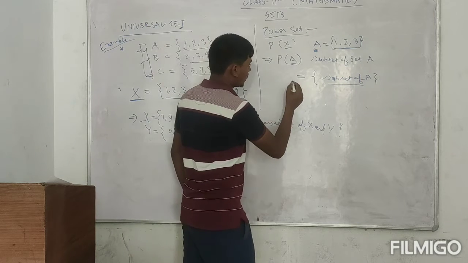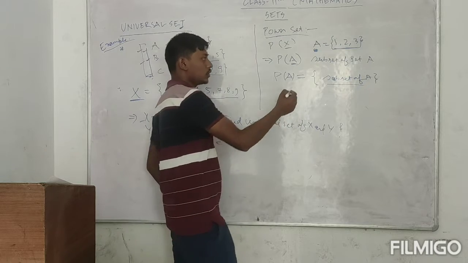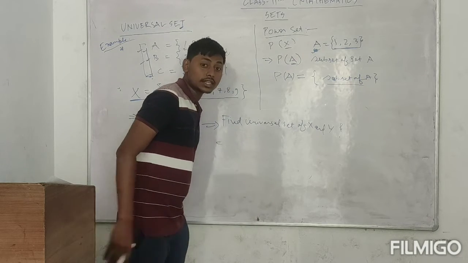So suppose now you have to find the power set of A. Do you know how to find the subsets of set A?